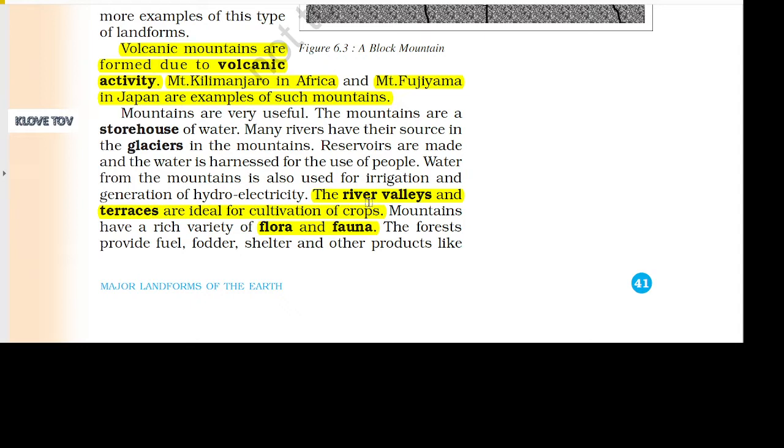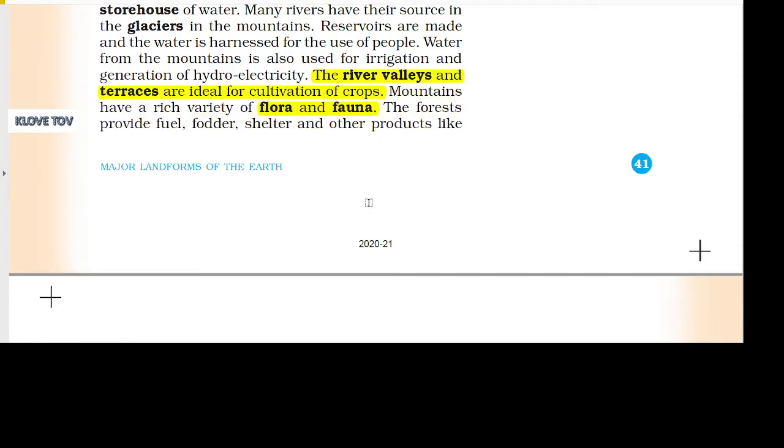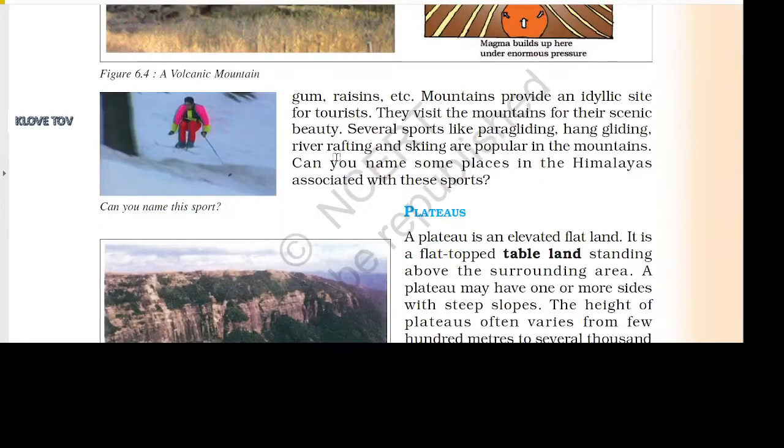Water from the mountains is also used for irrigation and generation of hydroelectricity. The river valleys and the terraces are ideal for cultivation of crops. Mountains have a rich variety of flora and fauna. The forests provide fuel, fodder, shelter, and other products like gum, resins, etc. Mountains provide an idyllic site for tourists.